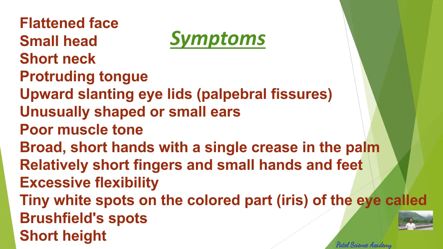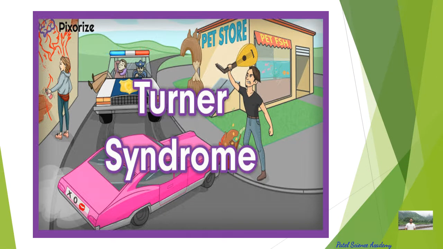And as I told you, its symptoms include the flattened face, small head, short neck, protruding tongue, upward slanting eyelids, palpebral features, and unusually shaped or small ears, poor muscle tone, and broad short hands with a single crease in the palm, relatively short fingers and small hands and feet, excessive flexibility, tiny white spots on the colored part, the iris of the eye, called Brushfield spots, and short height. All these are the symptoms of a patient of Down syndrome, which is also called 21 trisomy.